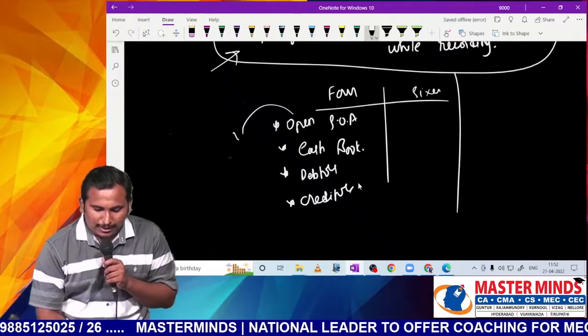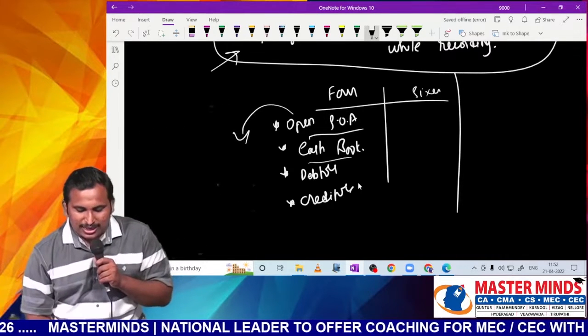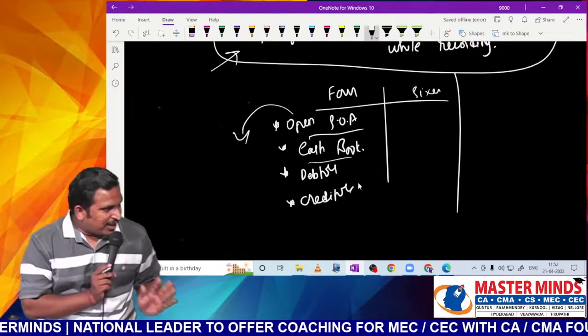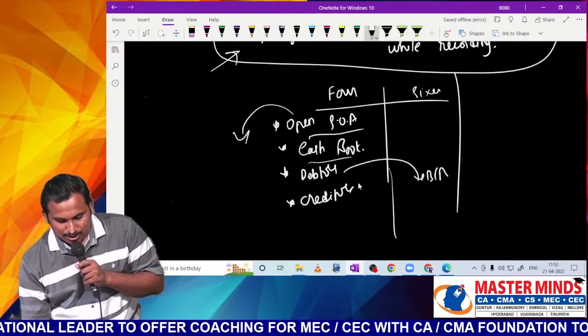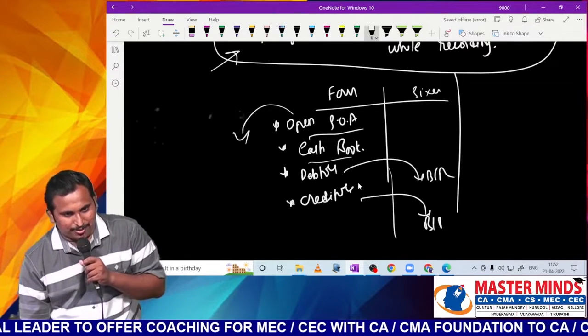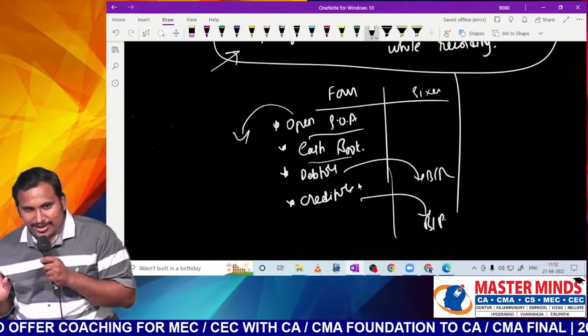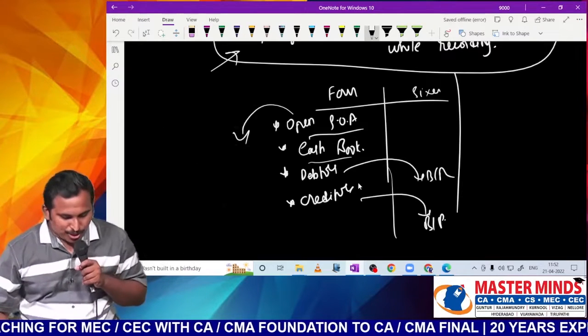Unless they give opening capital. If they give opening capital, we don't write opening statement of affairs. If they only give the cash book directly, cash receipts and payments, we won't write it. But otherwise, usually these 4 we will write. What is the 6er, sir? Sometimes they may give bills receivable. Sometimes they may give bills payable. If that information was also given, we'll hit a 6er. Otherwise, we usually hit a 4. Sir, is that clear? These are the working notes which will be there usually.